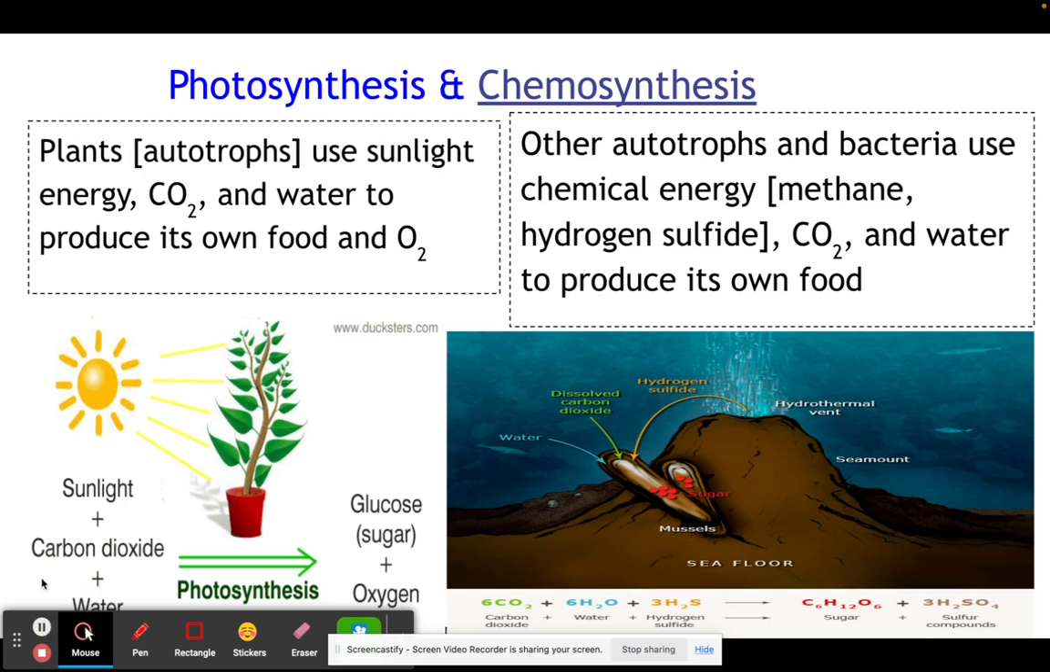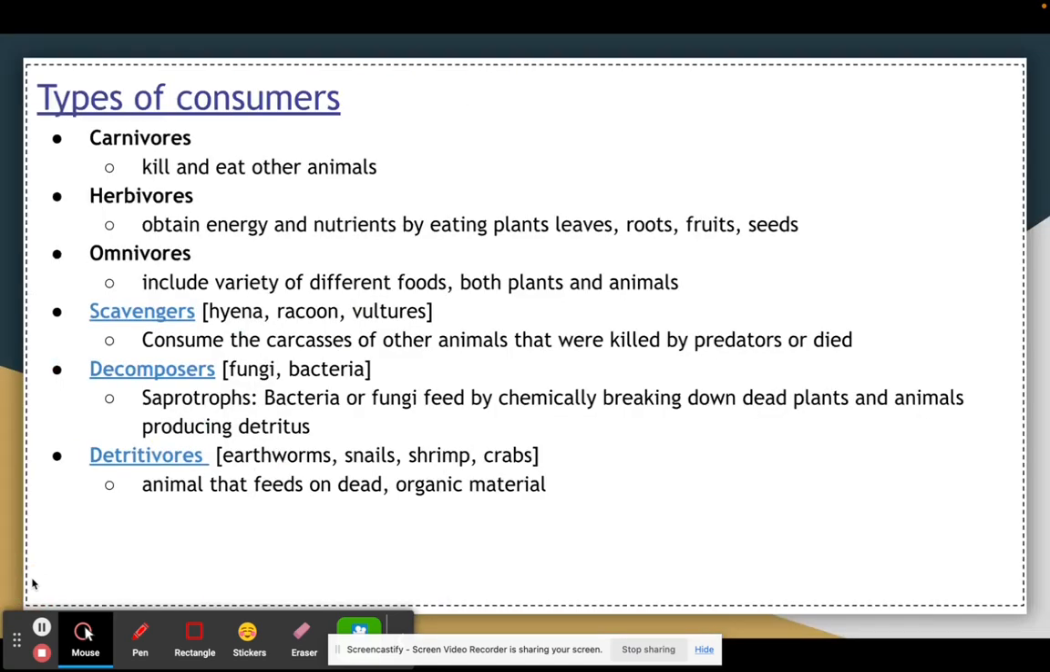So once again, we know our autotrophs make their own food, and they will either do this by photosynthesis or chemosynthesis. We have our consumers, which are all of our heterotrophs.